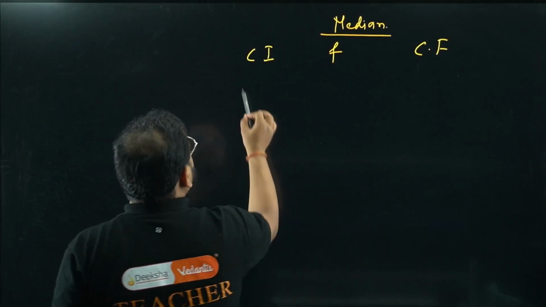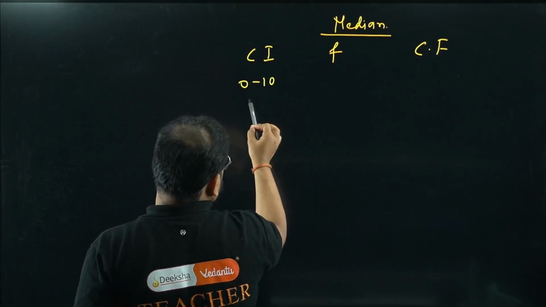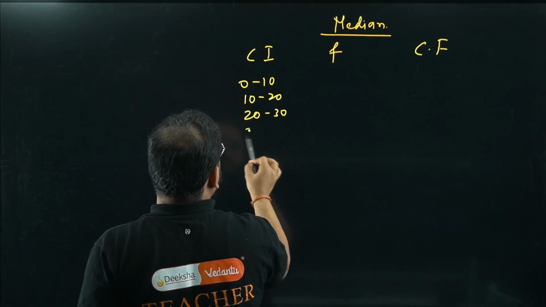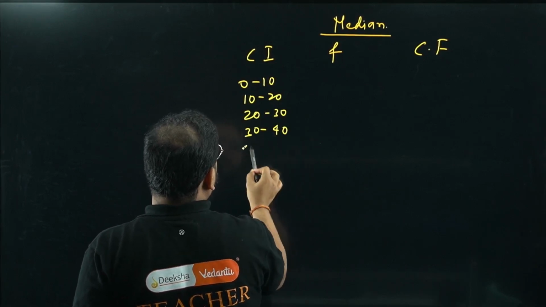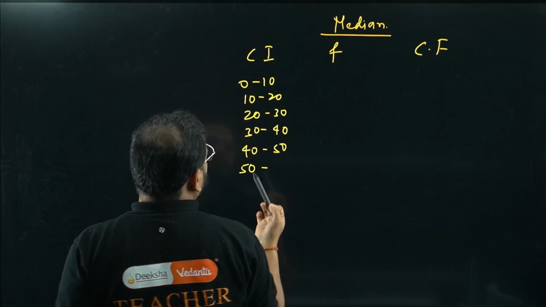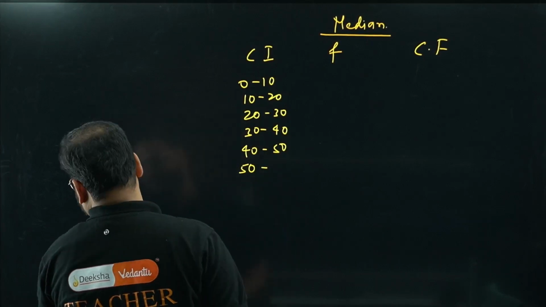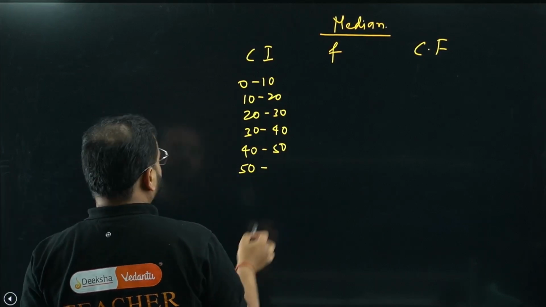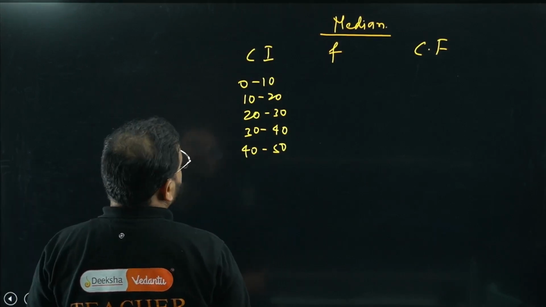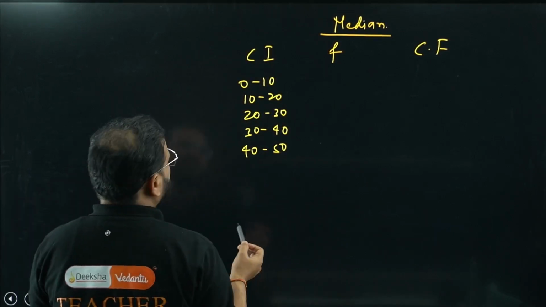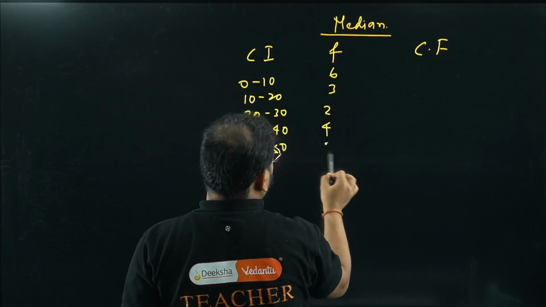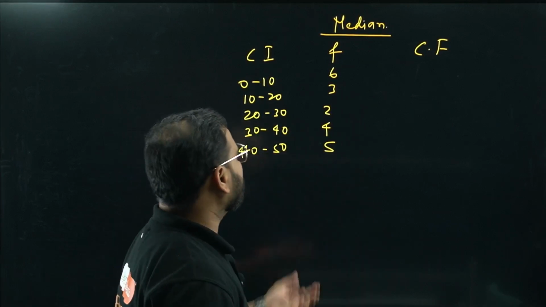So what was it? Remember this: 0 to 10, 10 to 20, 20 to 30, 30 to 40, 40 to 50. That was it. Frequency, if I remember, was something like this: 6, 3, 2, 4, 5. I think something like this. Okay, 6, 3, 2, 4, 5.